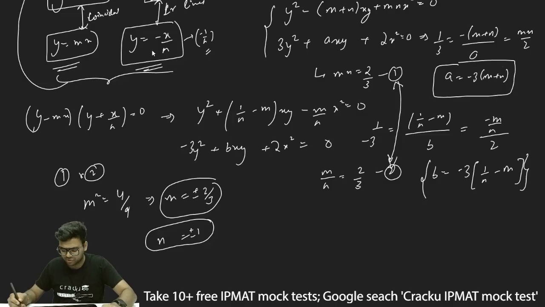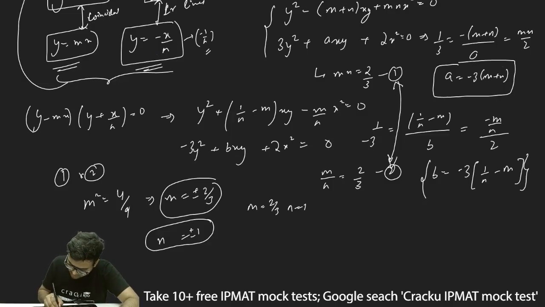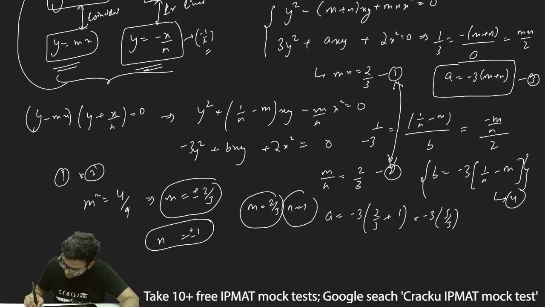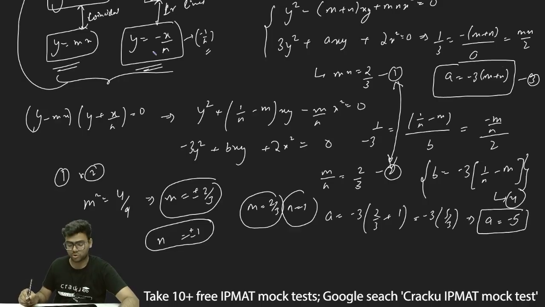So I'll assume the positive values: m is equal to 2 by 3 and n is equal to 1. These values I'll substitute in equations 3 and 4, because I need to find out the value of a and b. So a will be equal to minus 3 into (m plus n), which is 2 by 3 plus 1, so minus 3 into 5 by 3, and thus a is equal to minus 5.